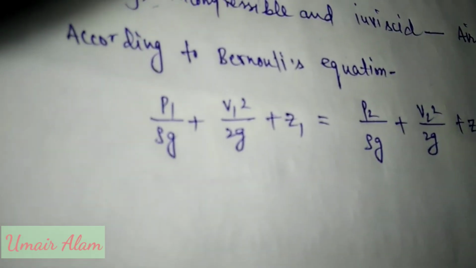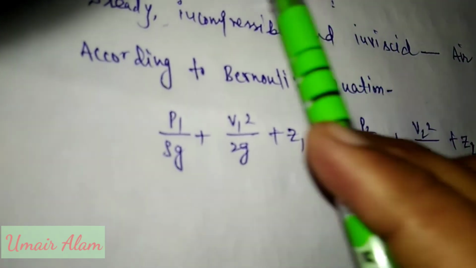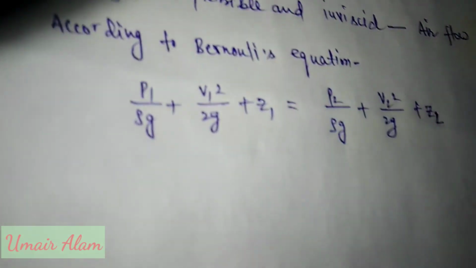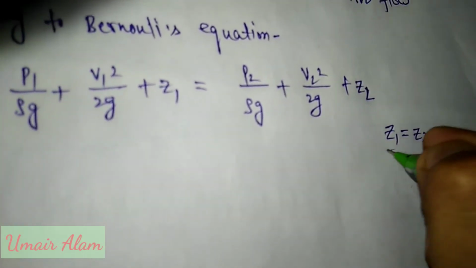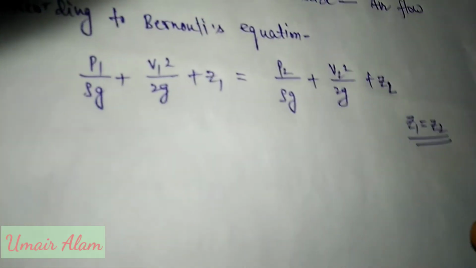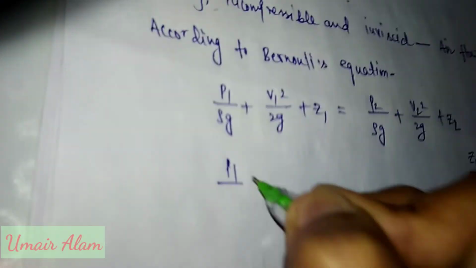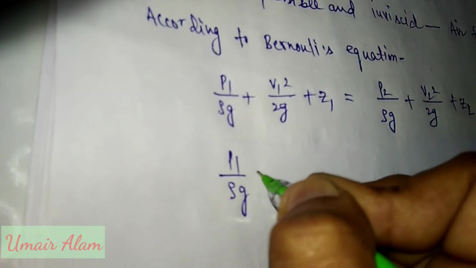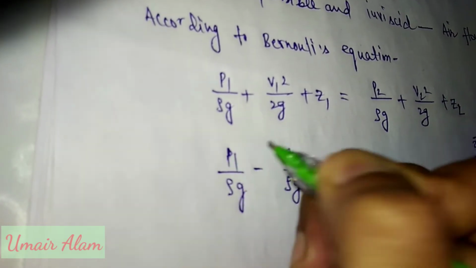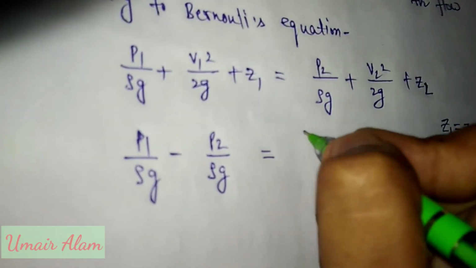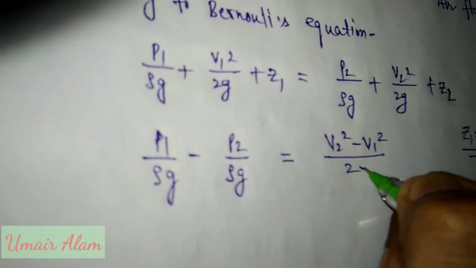Here Z1 and Z2 are the same because the reference line is at the same level, so Z1 equals Z2 and they are eliminated. The remaining equation is P1 upon rho g minus P2 upon rho g equal to V2 square minus V1 square upon 2g.